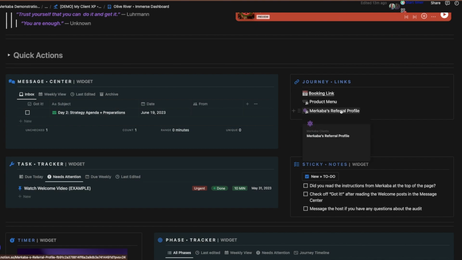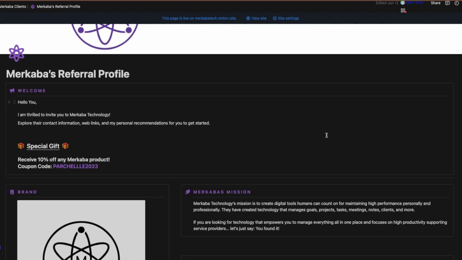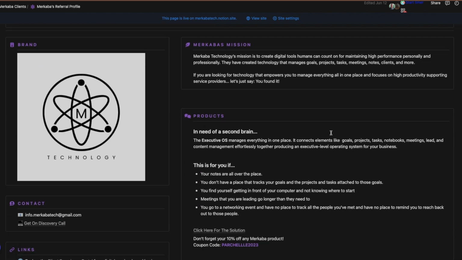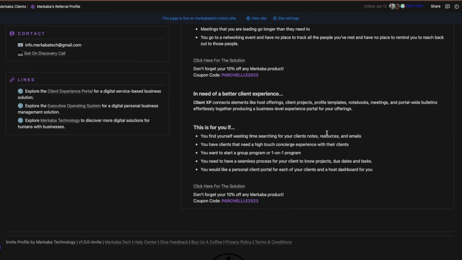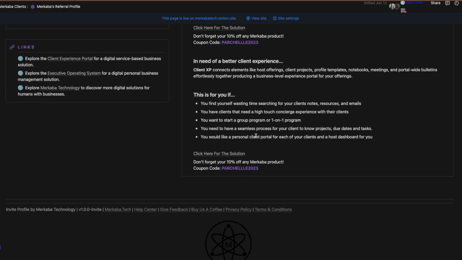And this is also something amazing that we've built here: referral profiles that they can share with other people, that talk about who Merkaba is, me as the host. So they're able to share this referral profile of who Merkaba is with anybody by just placing their email in. And it tells them everything about what we do and what products, and they can also click and go right to our website.